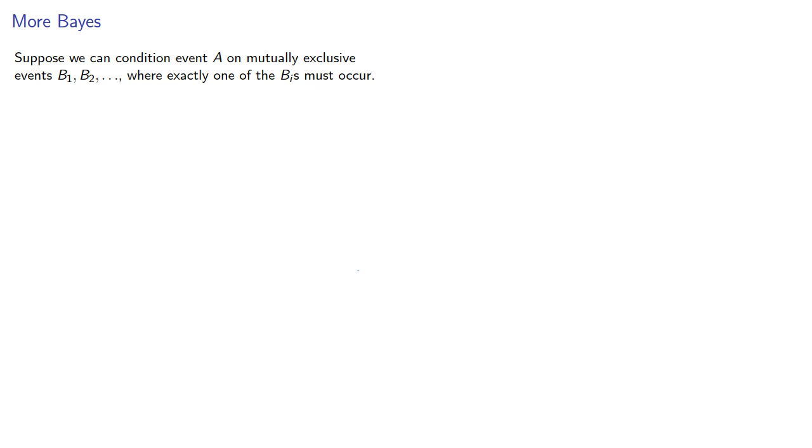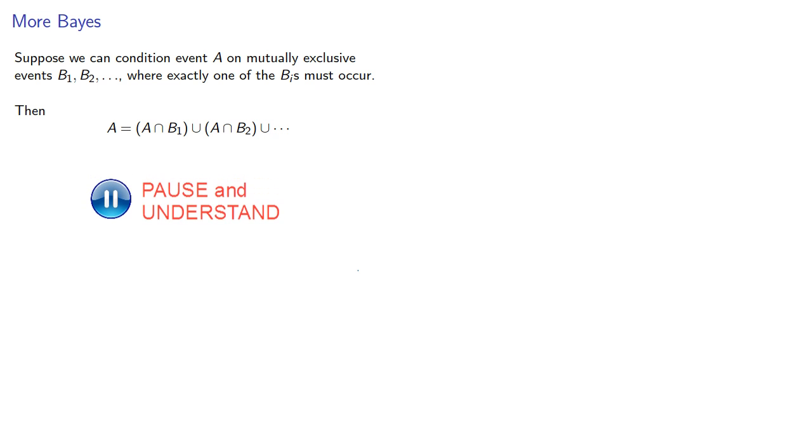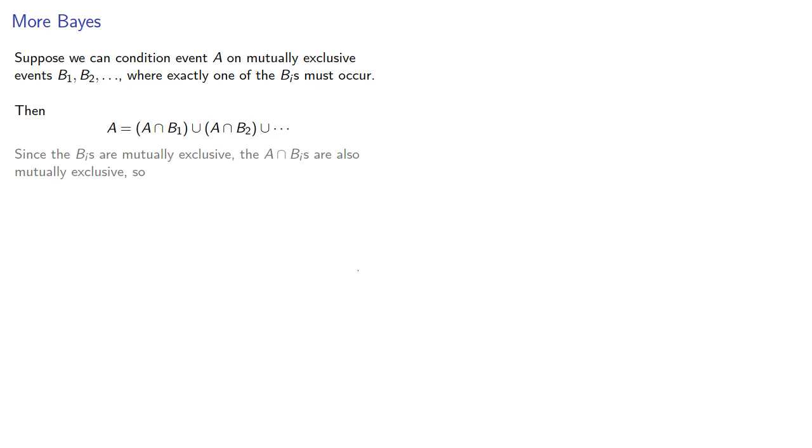Suppose we can condition event A on mutually exclusive events B1, B2, and so on, where exactly one of the Bi's must occur. Then the event A is going to be the union of the intersections of A with each of the Bi's. Since the Bi's are mutually exclusive, these intersections are also mutually exclusive, and so the probability of A is going to be the sum of the probabilities of the intersections.